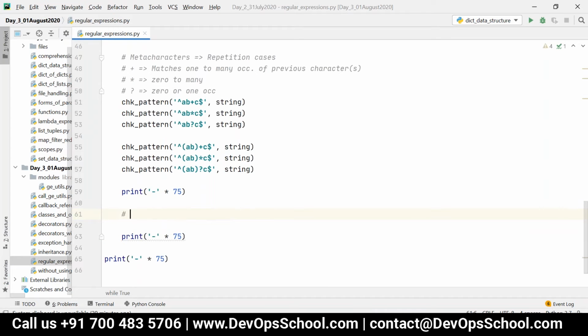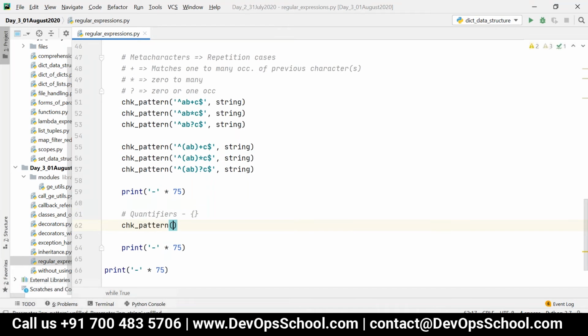Next one we'll see quantifiers. That is with respect to plus and star, right? We have the maximum number of characters, that is infinite number of occurrences. We can't check for a finite number of occurrences. That is, if I want to check for some fixed 10 occurrences, we can't check. So for that, we have to go to the concept of quantifiers.